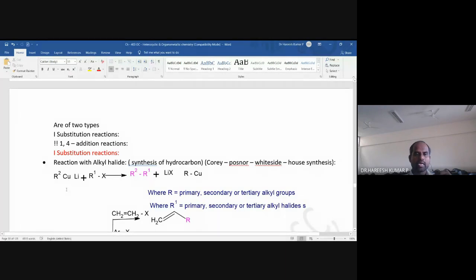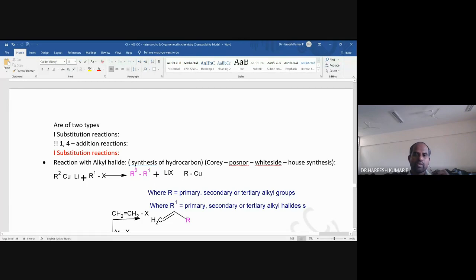When it is treated with an alkyl halide, R1-X, what is the product? The product will be the bond formation between R1 and R2. Here R2, which is attached to copper, attacks R1 and X goes out, and these two are the byproducts.